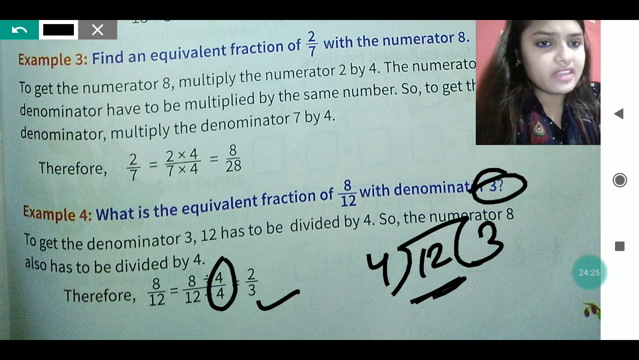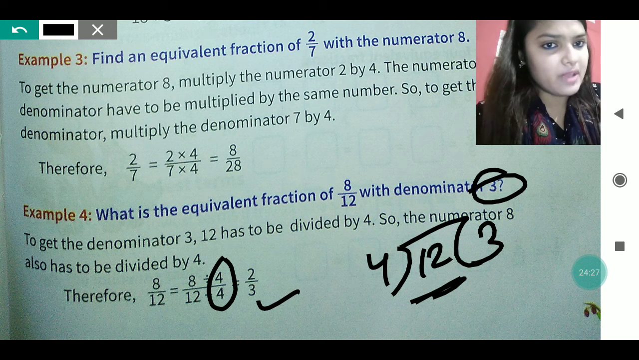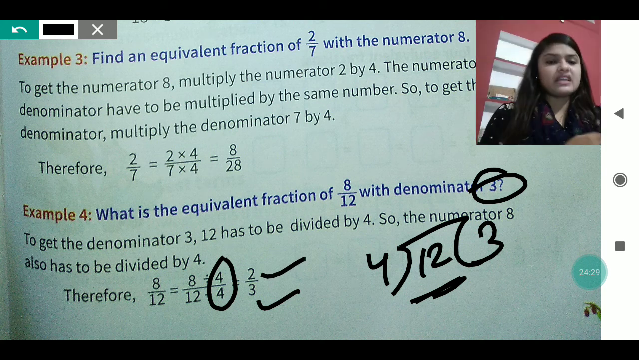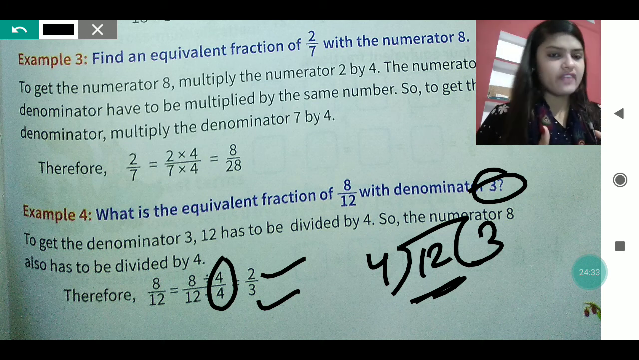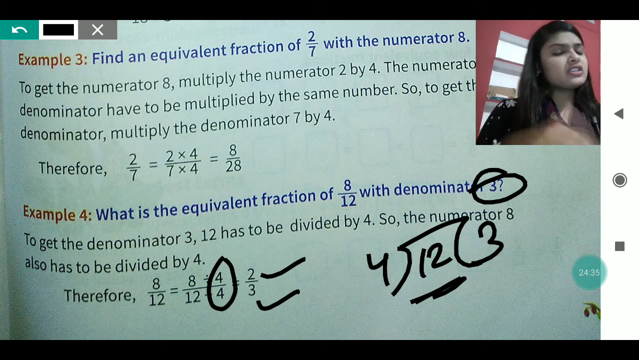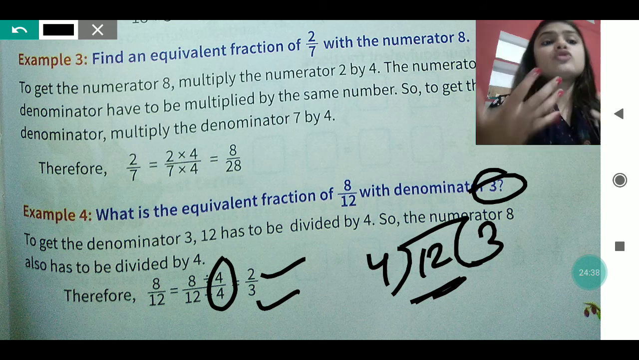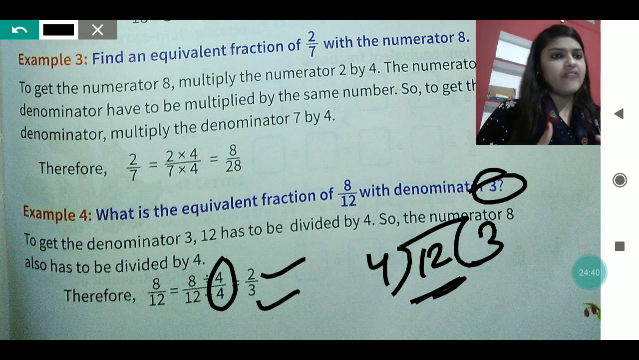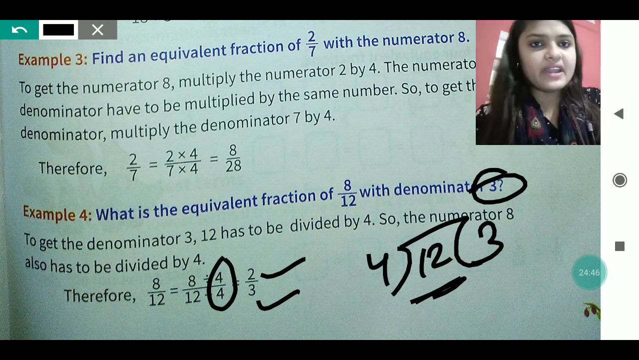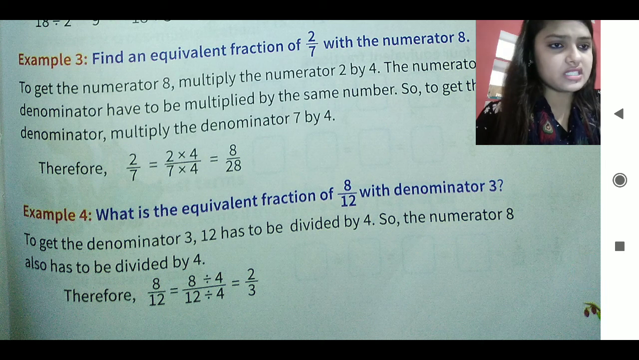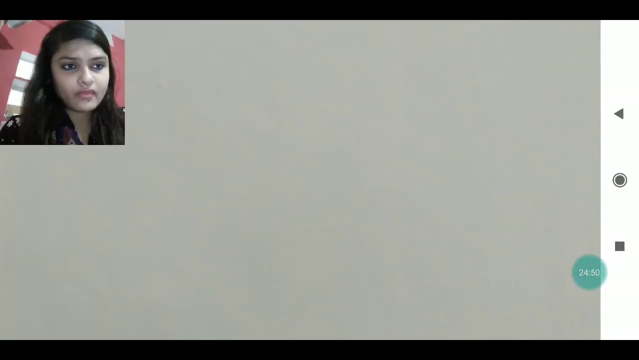So you can write 3 downside, and then 8 divided by 4 is 2. Both the numbers are divisible by 4, and we have got the equivalent fraction by dividing. So this kind of question also comes. Sometimes we multiply, sometimes we divide, but with the same number. Keep this in your mind when we are finding the equivalent fraction. Now just see the next question.